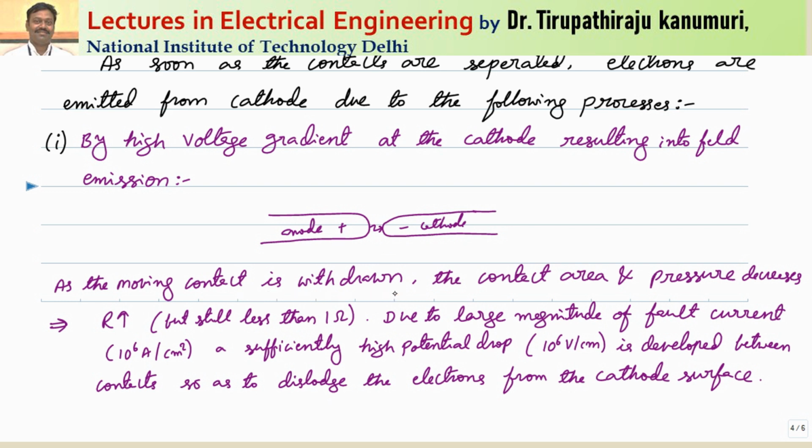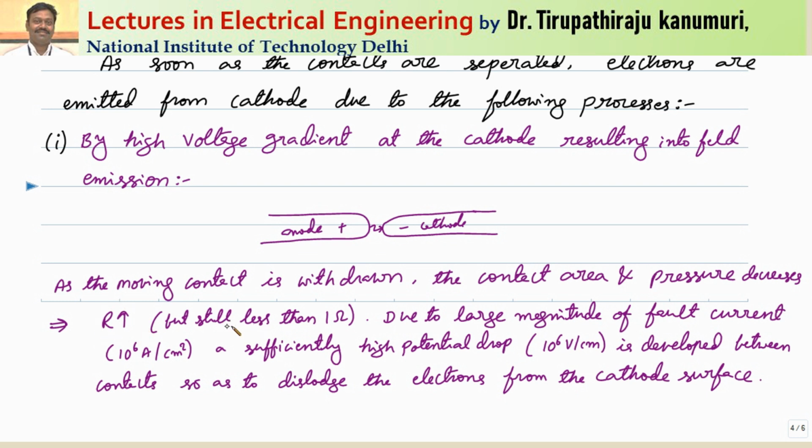Whenever the moving contact is withdrawn, the contact area and pressure decrease. The current that is there should pass through the air. Because it must pass through a smaller area and through the air, automatically the resistance for the passage of current increases.